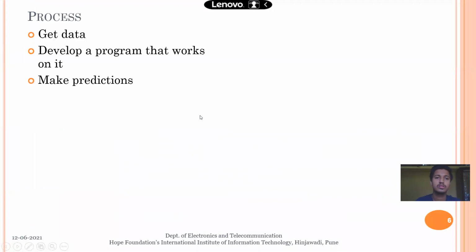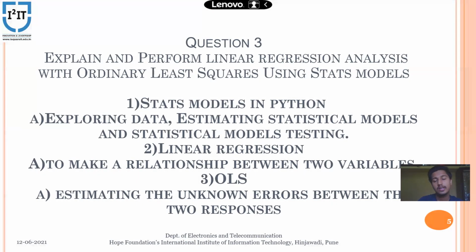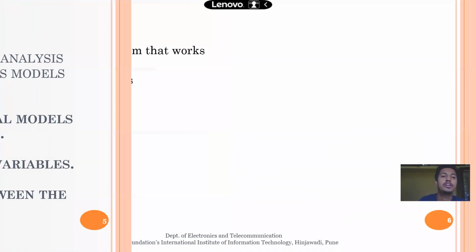So now I have told you how it works, what the definitions of the statsmodels OLS and linear regression are. Now I will tell you what the process for it is.